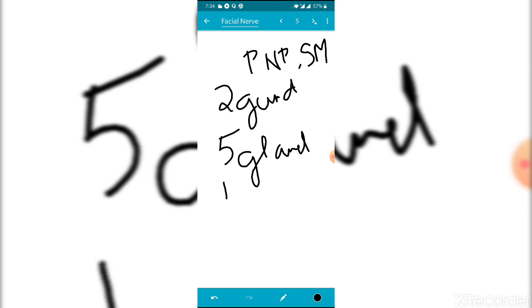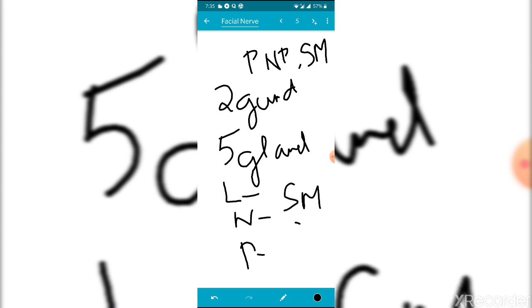The 5 glands are the LNP glands. What is LNP? L for lacrimal, N for nasal, P for palatine, and submandibular and sublingual. The 5 glands are lacrimal, nasal, palatine, submandibular, sublingual. So it supplies 2 ganglions, pterygopalatine and submandibular, and 5 glands: lacrimal, nasal, palatine, submandibular, sublingual.